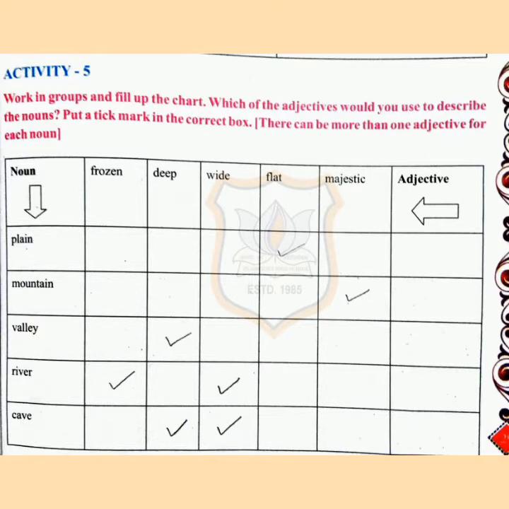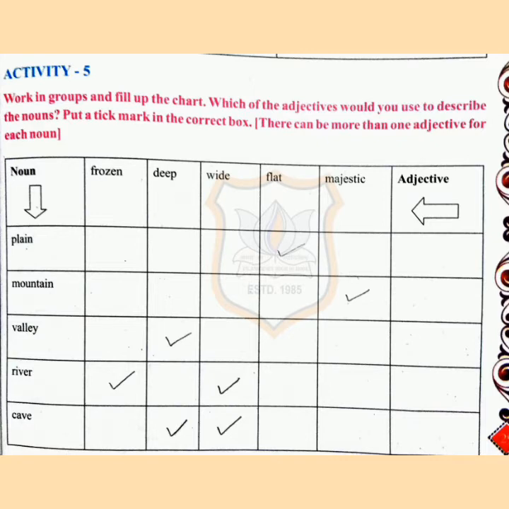Let's travel. Activity 5. Now in activity 5 you can see nouns are given, and on the top there are the adjectives. You have to describe the nouns with the adjectives. For example, the first one is plains and the adjective is flat. So plains are flat. Next one is mountain. Mountains are majestic. So you will tick on the majestic column.